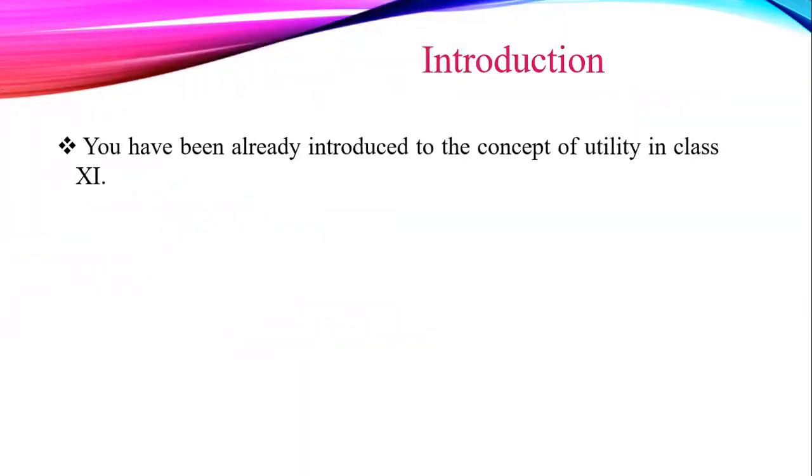You have already been introduced to the concept of utility in class 11. In class 11, you studied utility as one of the characteristics of wealth. What is utility? The want-satisfying power of a commodity is called utility. In other words, a commodity must have the capacity to satisfy human wants. For example, furniture, TV, washing machine, refrigerator, etc.